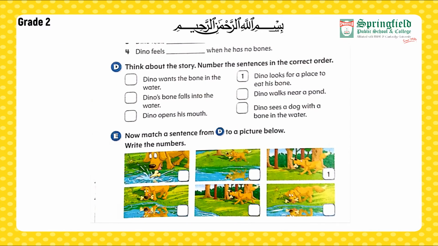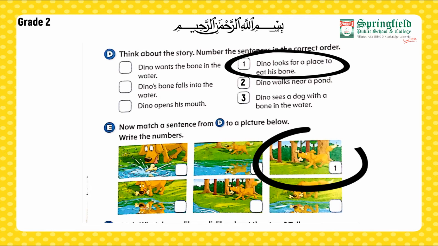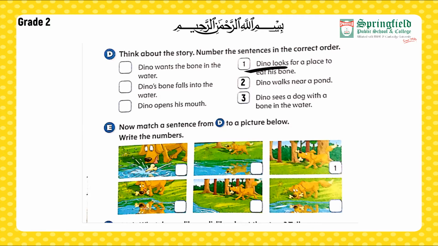Okay students, so this is part E. You have to look at the sentences in part D and then match them with the pictures given in part E. The first one is done for us. Now let's read the first sentence in part D. Dino looks for a place to eat his bone. Now if you look at the picture which they have marked as 1, you can see the dog Dino holding the bone in his mouth and looking around for a place.